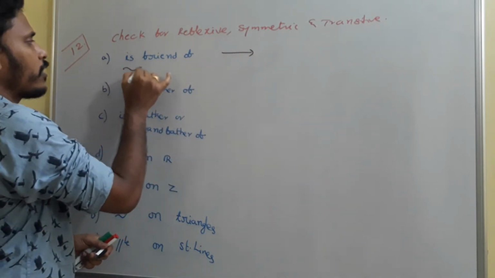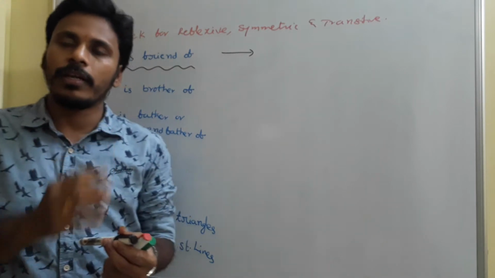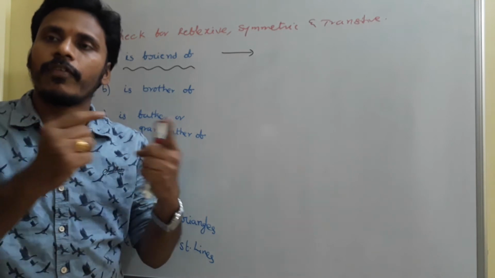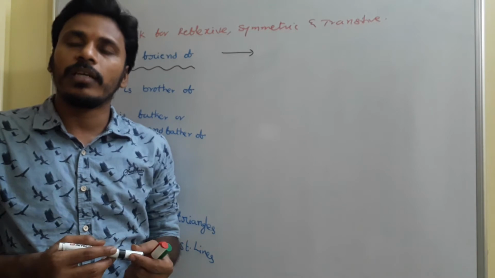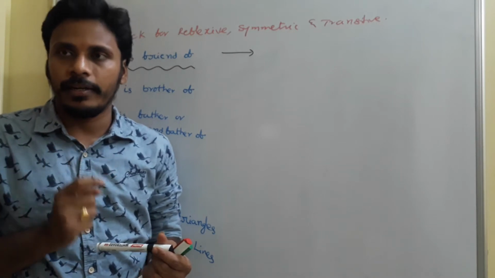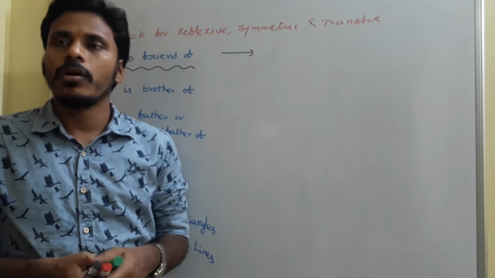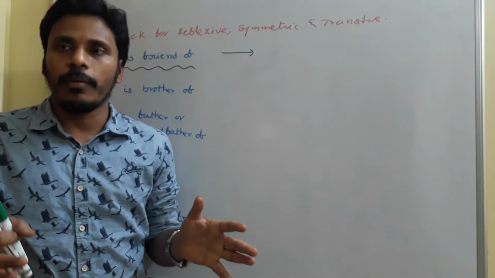Here my given relation is friend of. In the sense that there is a relation between two persons: if X is a friend of Y, then we say that X comma Y are related. We need to check whether that relation is reflexive, symmetric and transitive. So, just think about it.